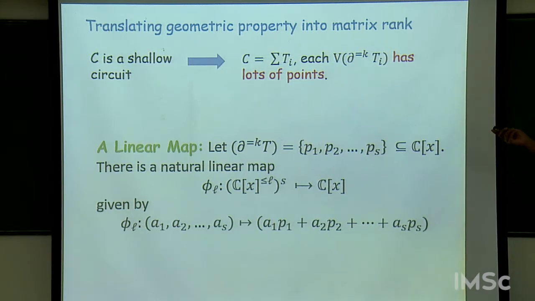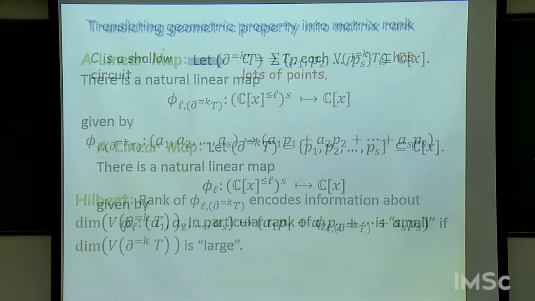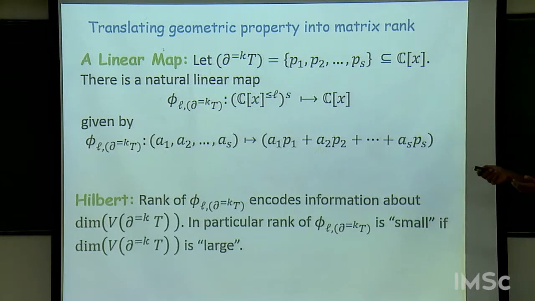And in our case, the variety that we are interested in is the variety of kth order derivatives of a polynomial. Hilbert already knew this, that he had devised a linear map whose rank corresponded to how large the variety is, how many points it has.